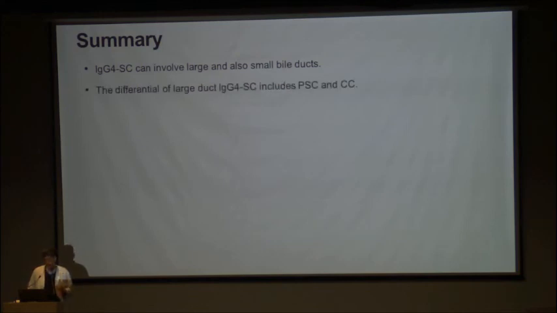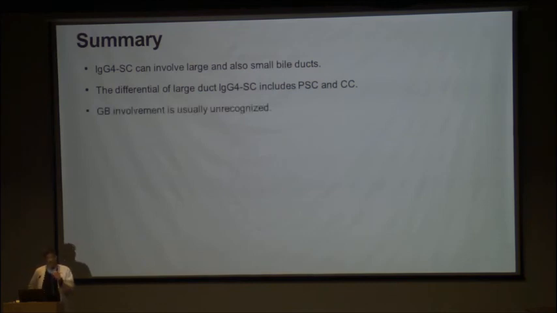So I would like to summarize the lot of potpourri sort of things that I have tried to cover in this topic given to me. IgG4 related sclerosing cholangitis can involve large ducts, we know that, but we should be aware that it can also involve the small ducts and the inflammation can extend inside into the liver. The differential of large duct IgG4 sclerosing cholangitis includes PSC and cholangiocarcinoma. These are the common differentials.